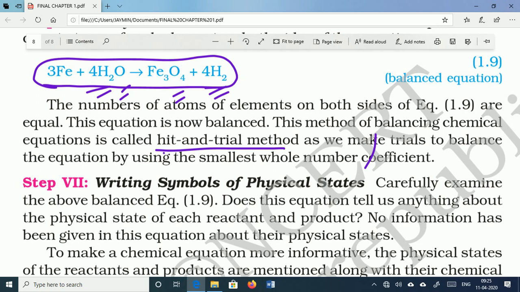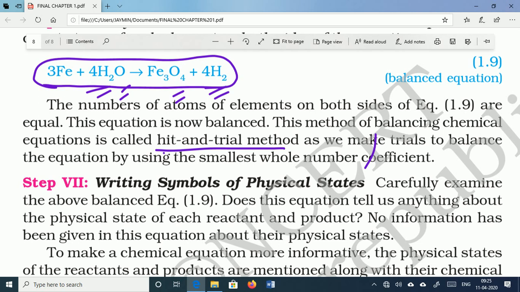When any chemical reaction occurs, some reactant is involved and some product is formed; in which physical state the reactant is involved and in which physical state the product is formed should be reflected in the chemical equation.